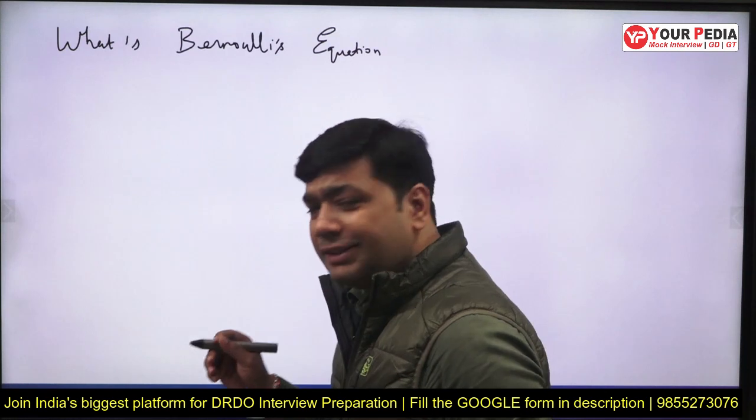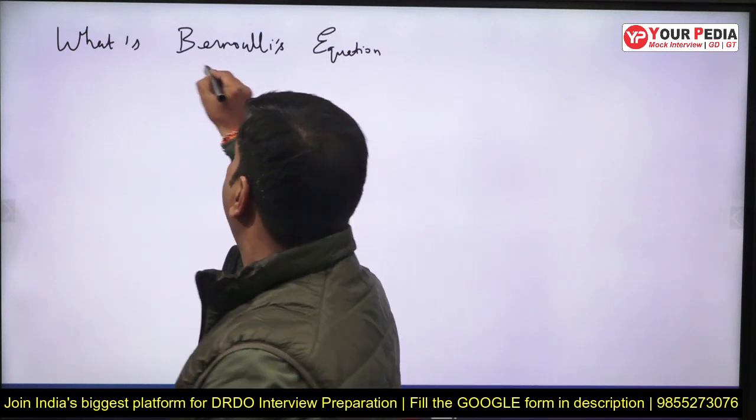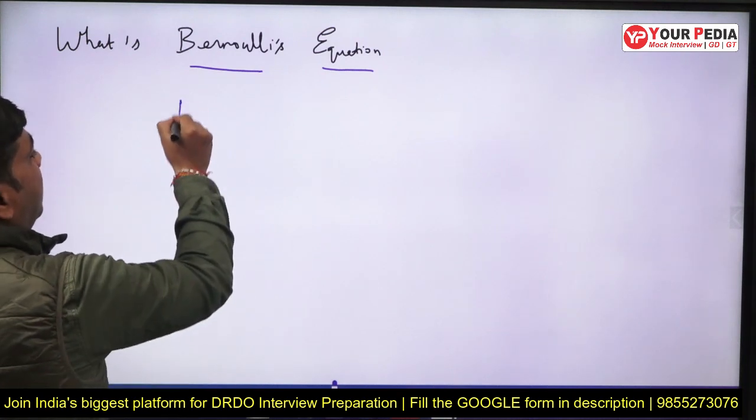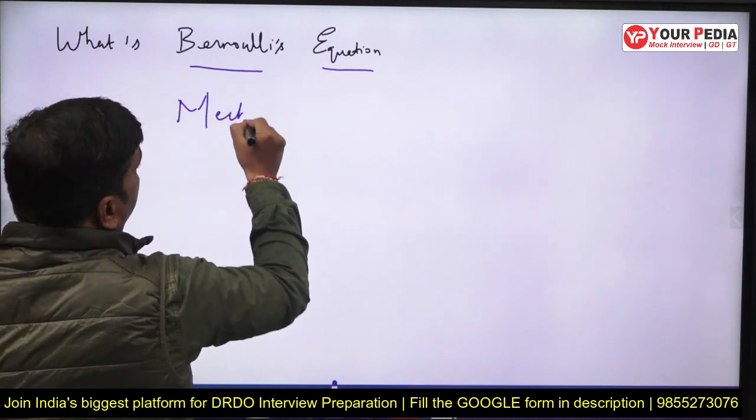The question is simply: what is the Bernoulli equation? As we all know, the Bernoulli equation is known as a mechanical energy balance equation.